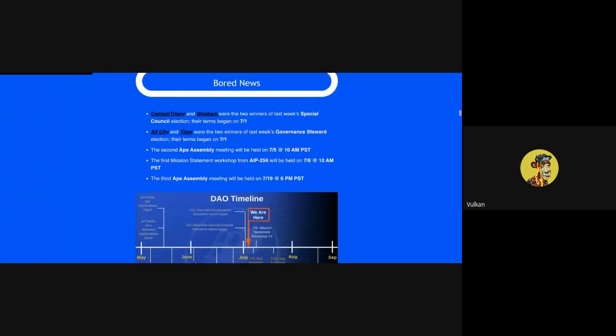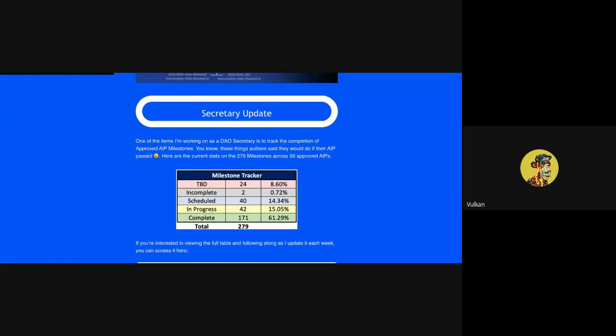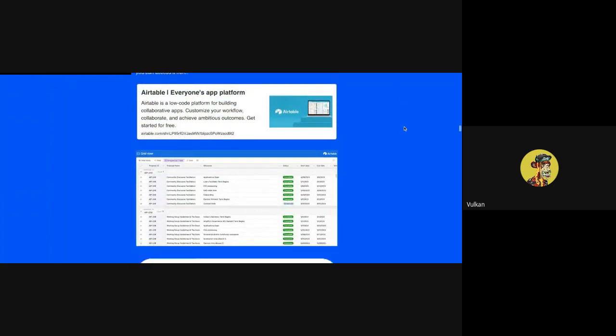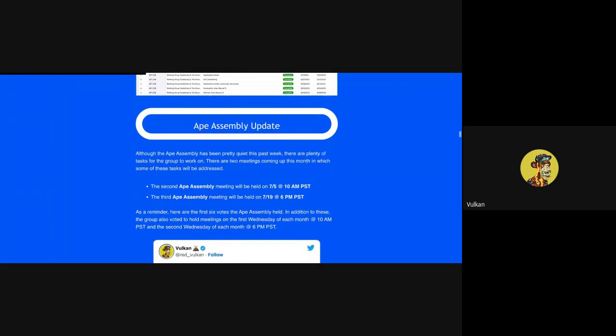News updates across the DAO and an updated timeline each week. A secretary update. This can be updates on things I'm working on as a secretary. This week you'll see I have an update on my milestone tracker that I mentioned earlier, a link to the Airtable database, as well as a quick screenshot of the database. As you scroll down, you can also see an APE Assembly update.